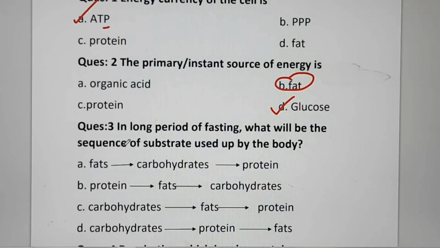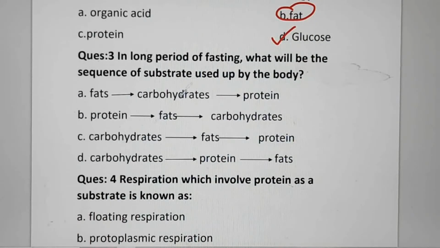Next question. In long period of fasting, what will be the sequence of substrate used up by the body? And these are the different combinations of substrate that can be possible. We have to see here the correct sequence of substrate that are used by body in long fasting. First of all, it will be carbohydrate, then fat, then protein. So correct answer is C.